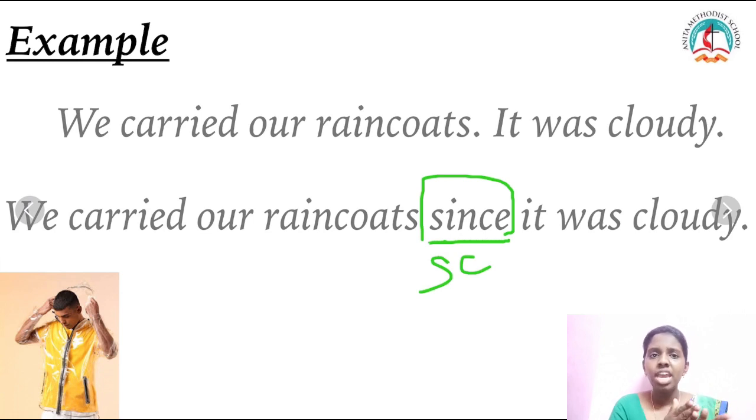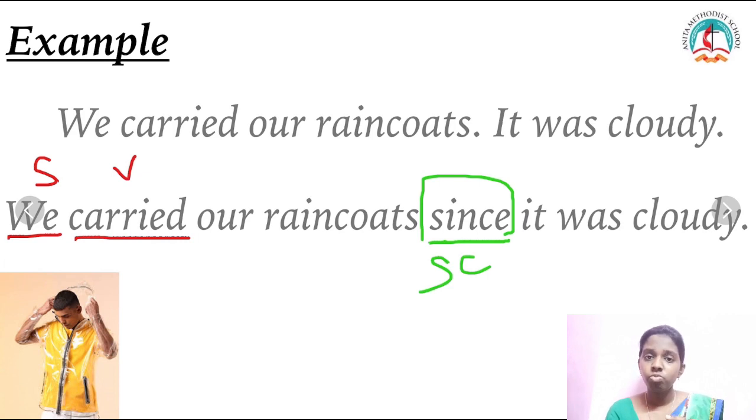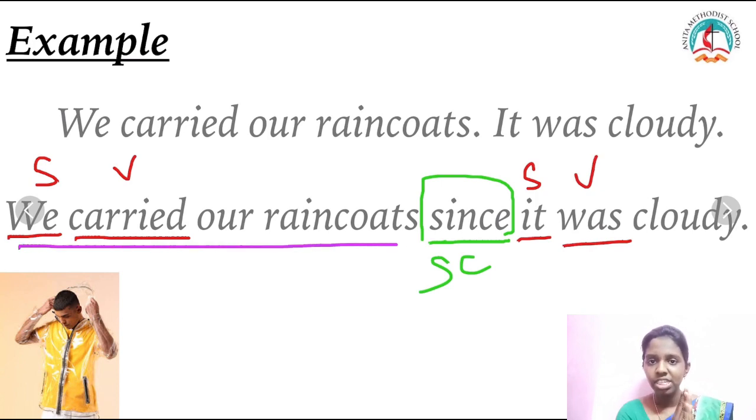As you know, a clause must have a subject and a verb. So, we carried a raincoat. What is the subject here? Good. We is my subject. Carried is the verb. And in the second part of the sentence, can you see it was cloudy? So it is my subject and was is my verb. So we carried a raincoat is my independent clause, as it can stand alone without any support.